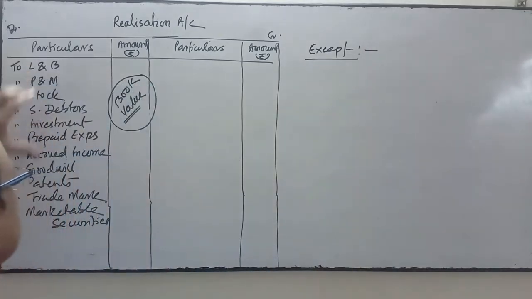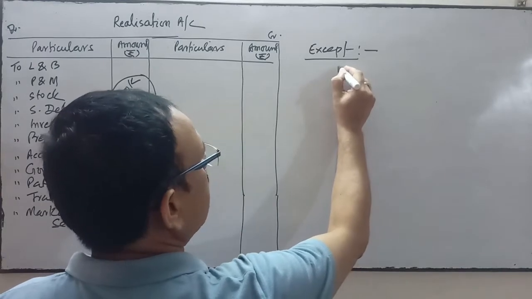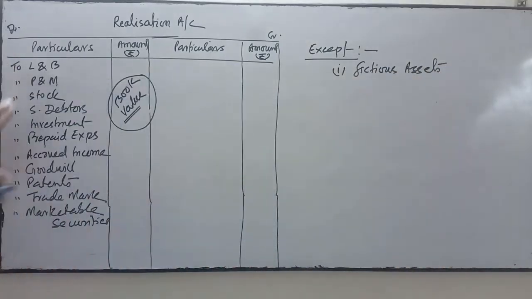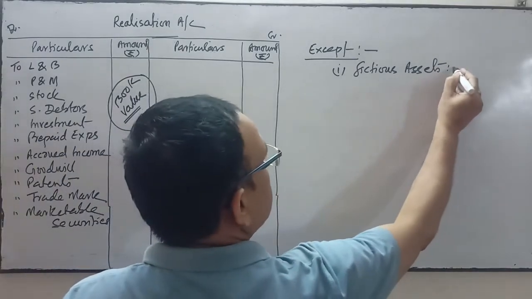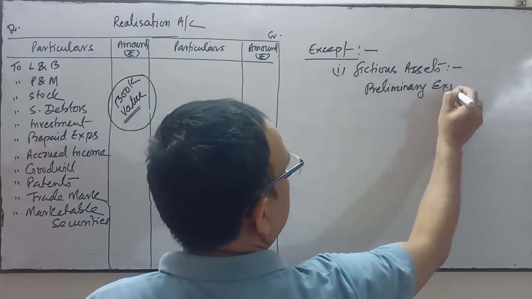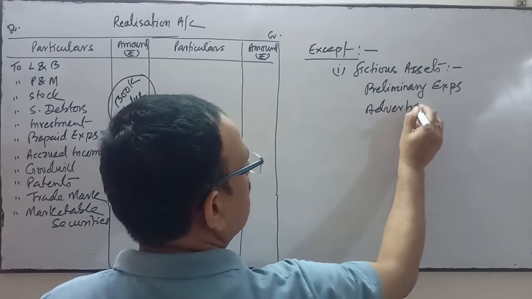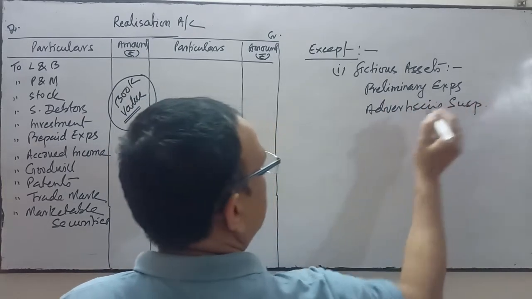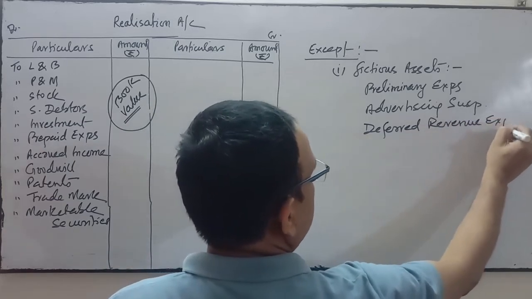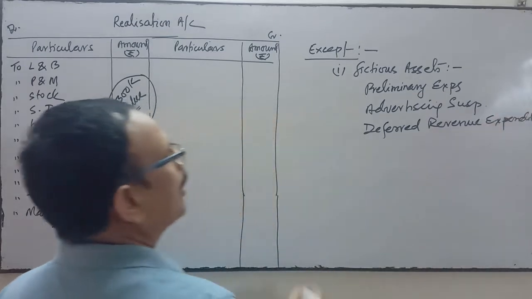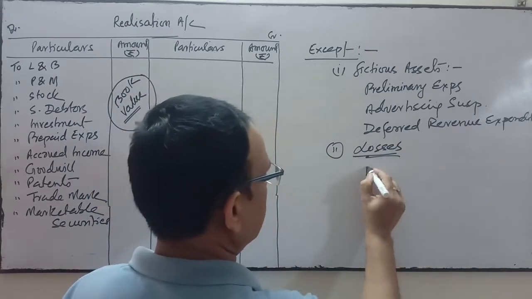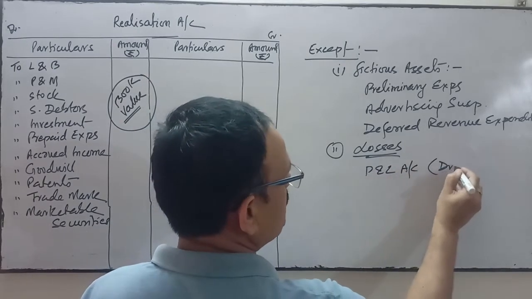We will not transfer fictitious assets, like preliminary expenses, advertising suspense, any deferred revenue expenditure which is shown in the asset side, and second, any losses, for instance the profit and loss account debit balance shown in the asset side.